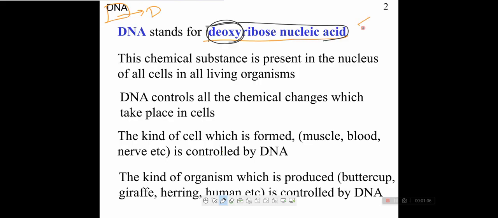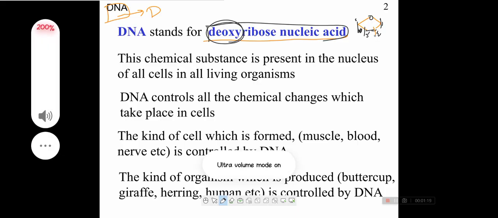See, this is the ribose sugar, with positions 1', 2', 3', 4', and here is 5'.